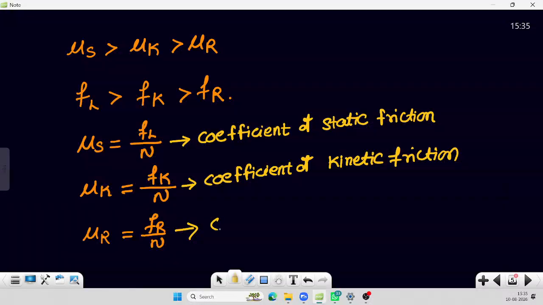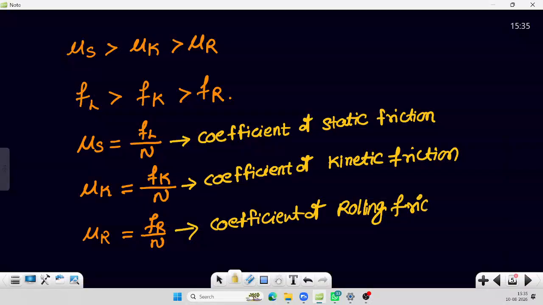And this is called the coefficient of rolling friction. And which friction is more? Rolling friction is less.